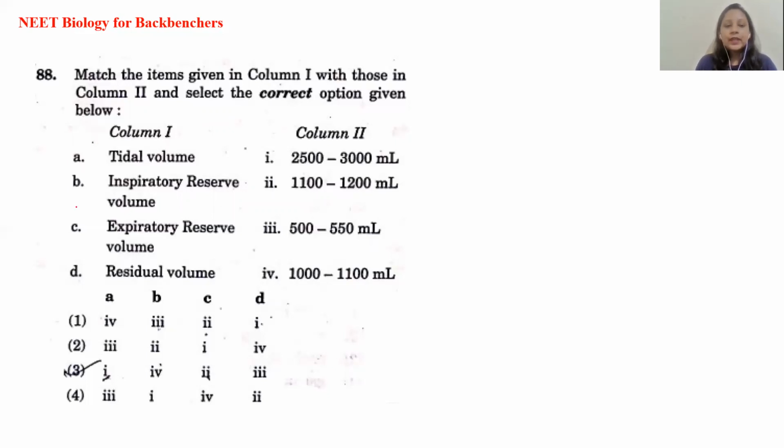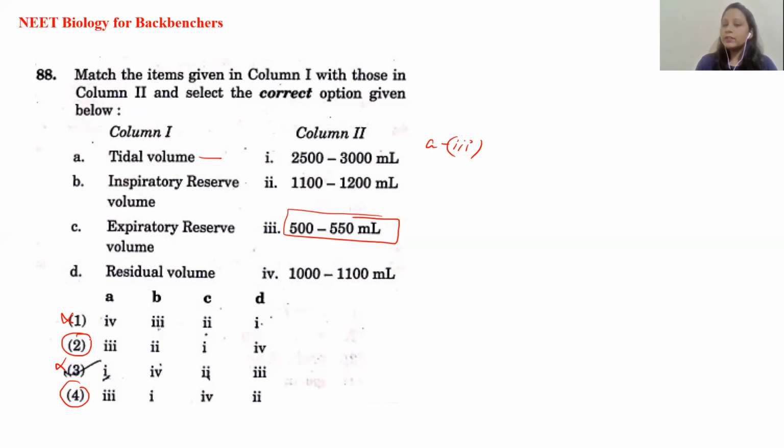The tidal volume, inspiratory reserve volume, expiratory reserve volume, and the residual volume, you have to match them with their respiratory volumes. So tidal volume is generally 500 to 550 ml. Okay, it is generally 500. So A matches with the third, first of all. Now, if you look at the first, second, third, and fourth options, A matching with the third comes only in the second one and in the fourth one. That means the first one and the third one have been ruled out. There is no chance that you will have those as your option.